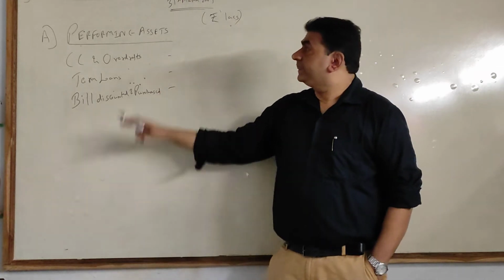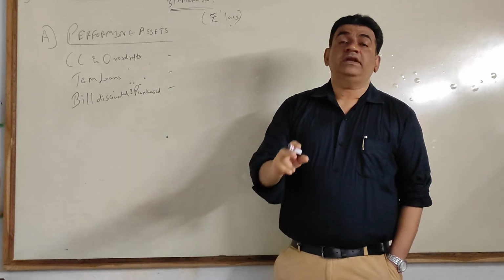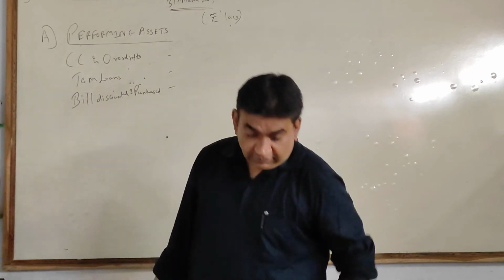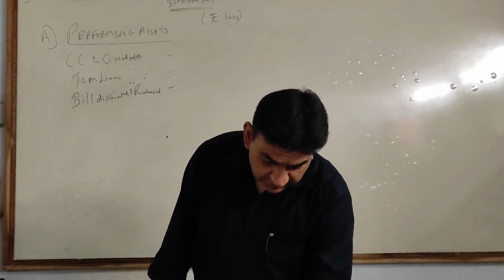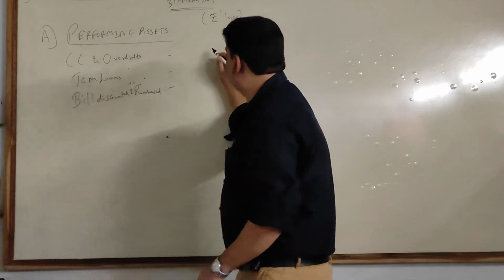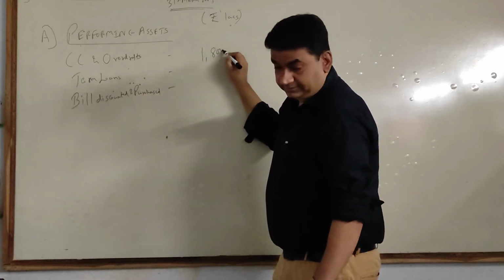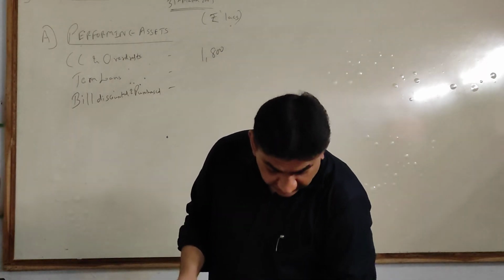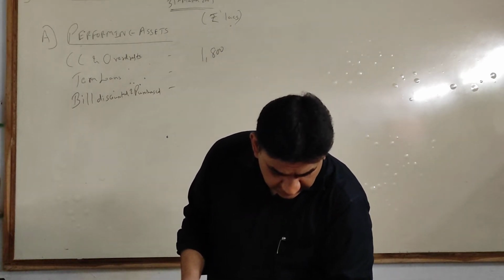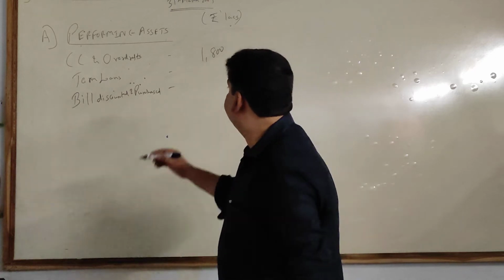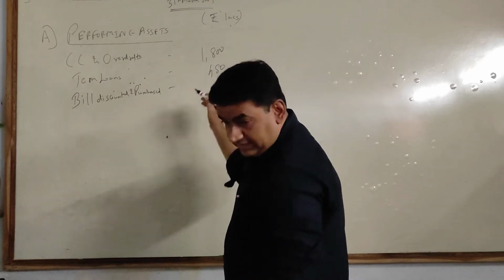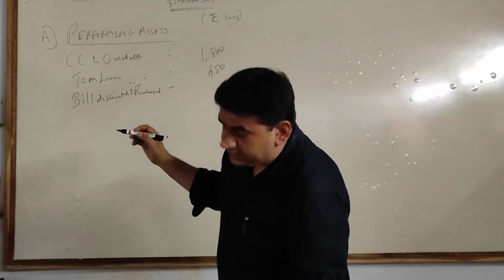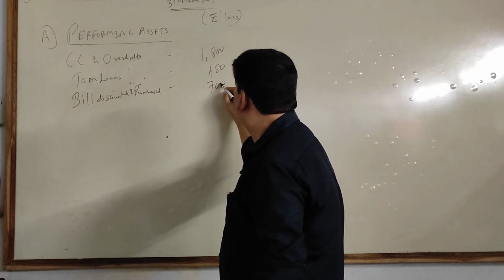So in short, for performing assets you will take only interest earned. So see, what is your interest earned for CC and overdraft? 1800. Next, just take the interest earned figure. Next, 480. You will just take interest earned. And the next is 700.